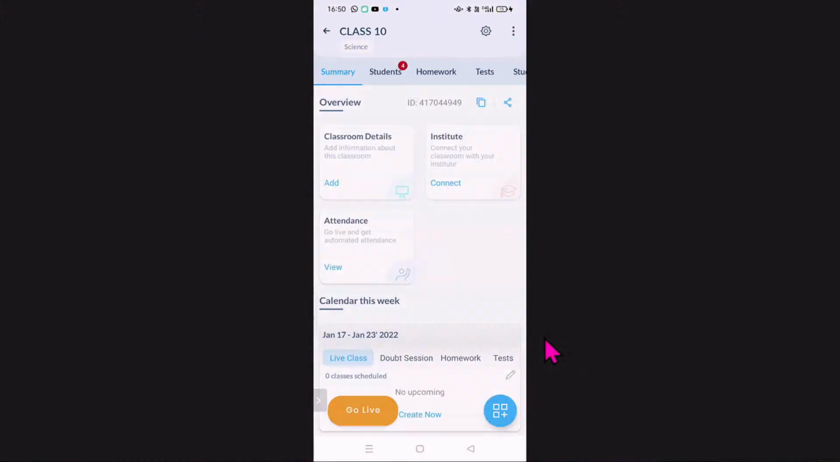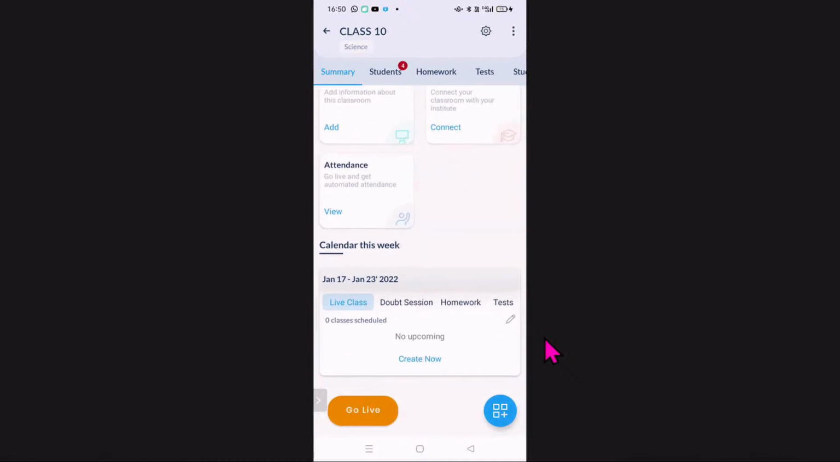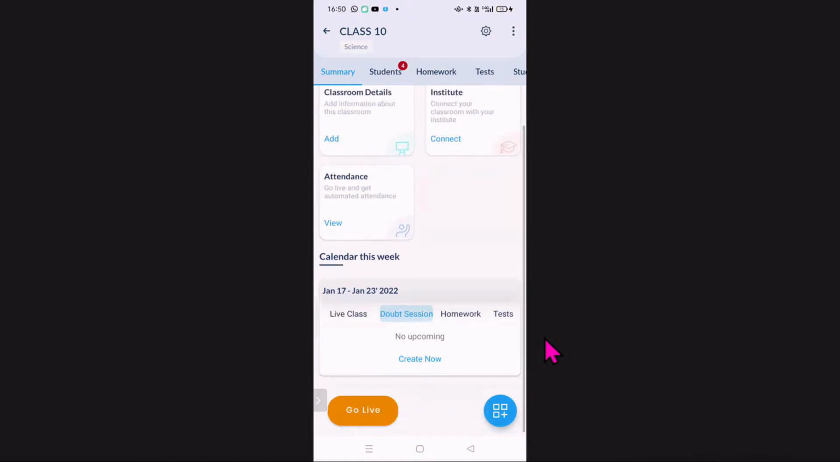Here you can see all the 3 classes again, class 10, class 9 and class 6. So let me go to one class only. So all these features are available as I showed you earlier also, classroom details. If I want to connect with my institute, attendance, to go live and get automated attendance, then it is showing calendar this week, and doubt session is there also, homework is there also, test is also there. So what extra features are available in the app version, I will show you.